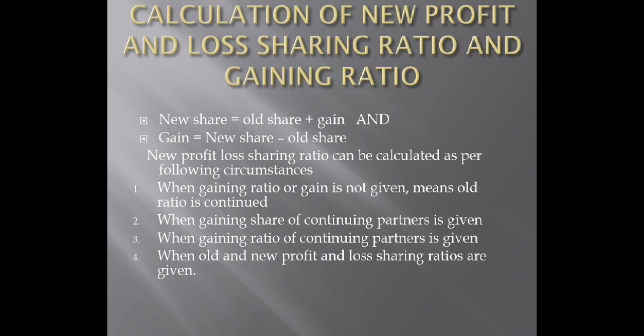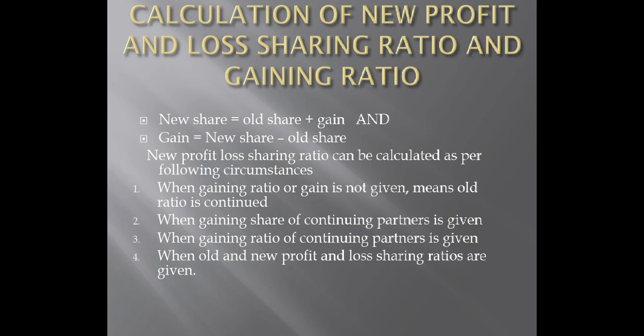So new profit and loss sharing ratio and gaining ratio can be calculated as per the following circumstances. Now, which are these circumstances? These are the ones which are to be applied in your long sums. Just like we were doing chapter 5, what was compulsory to obtain in that chapter? It is that you will find sacrificing ratio anyhow.